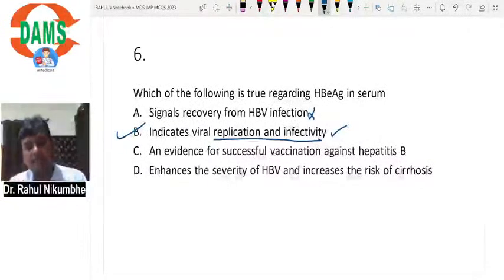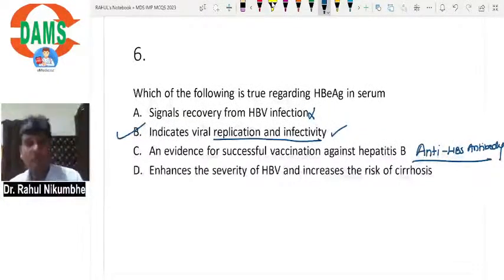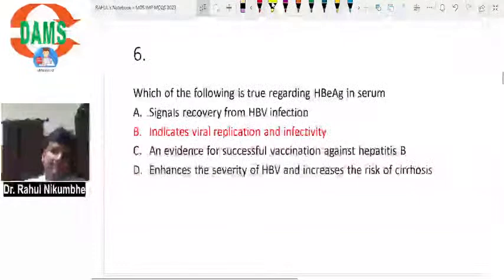And evidence for successful vaccination against hepatitis B? No. If your patient is having only anti-HBs antibody positive, then you can say your patient is vaccinated. Enhances the severity of HBV and increases the risk of cirrhosis? No, it is not associated with severity of the virus. It is not associated with cirrhosis of liver.